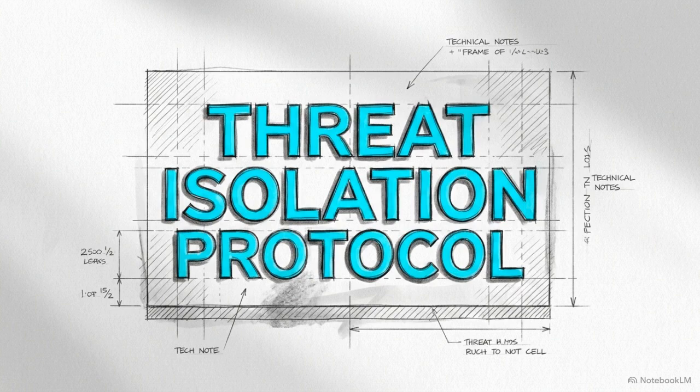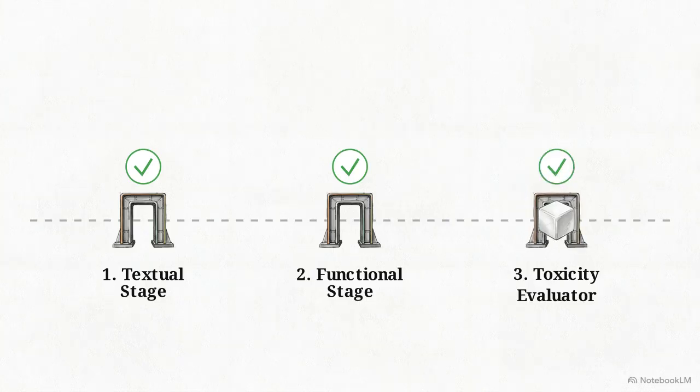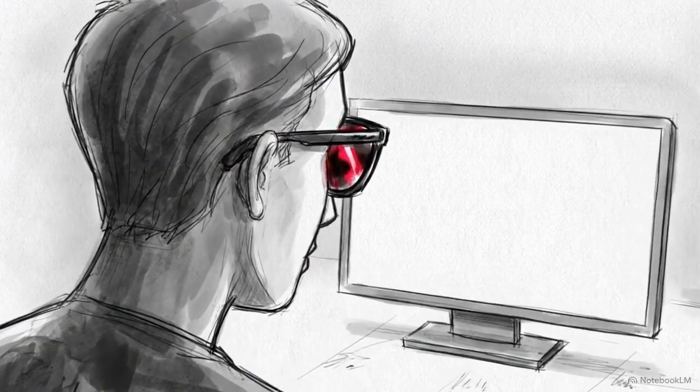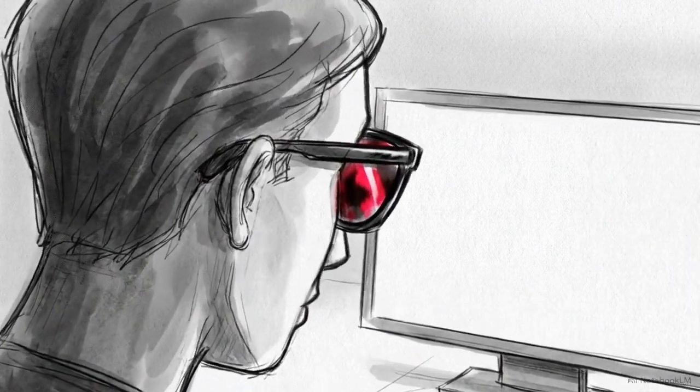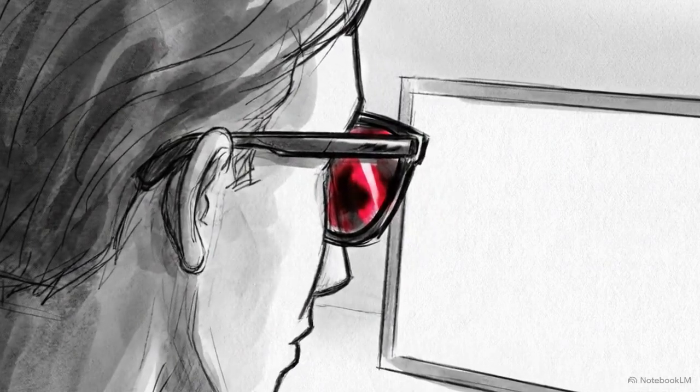To isolate genuine adversarial threats from simple model confusion, researchers introduced the Baby Blue evaluation framework. Baby Blue forces an output through a sequence of checks. It analyzes the structural coherence and contextual relevance of the text first, ensuring the output is logically relevant before it is checked for toxicity. Evaluating contextual logic prior to toxicity reduces false positives, ensuring security teams focus on actual calculated attacks rather than benign model hallucinations.